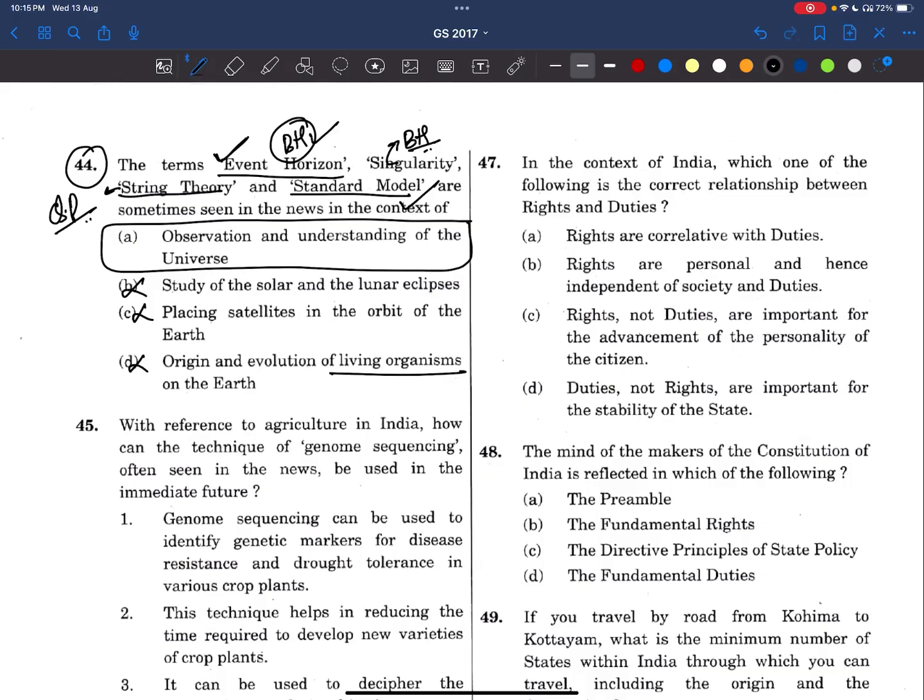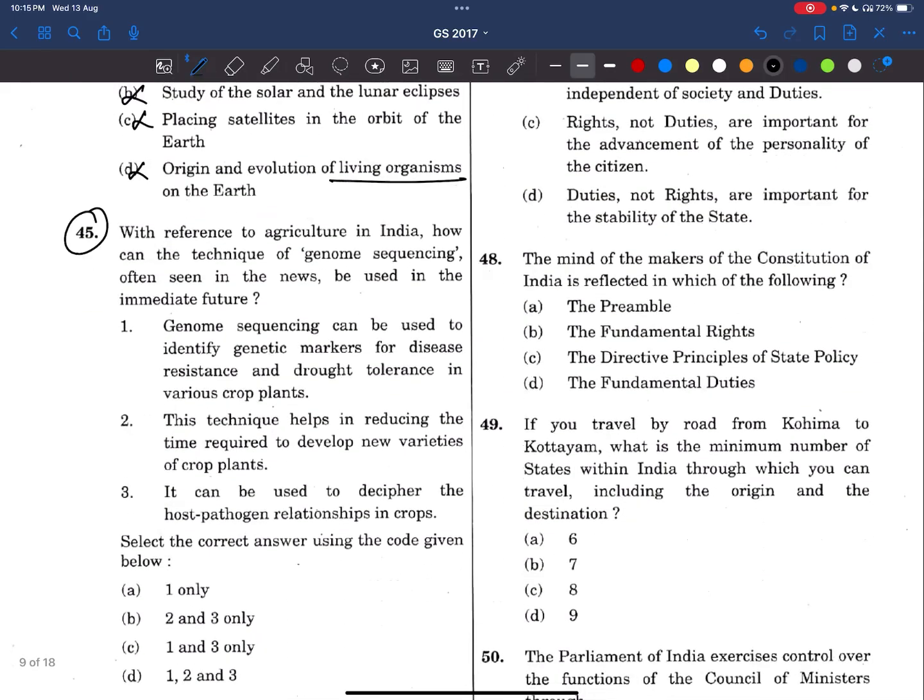Okay. Now, coming to the 45th question. With reference to agriculture in India, how can the technique of genome sequencing help? Let's see. If there is a DNA, a genetic material, right? Now, what is genome sequencing? How many genes are there? We'll try to find out all the genes. In our human DNA, there are 3 billion genes. Like that, we'll do genome sequencing.